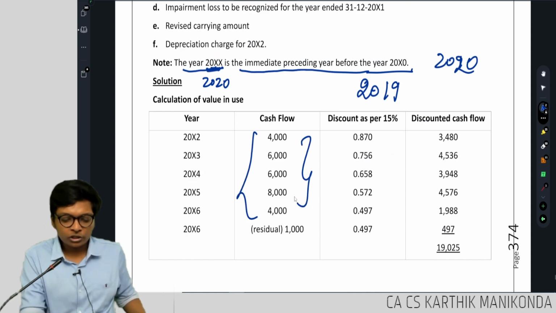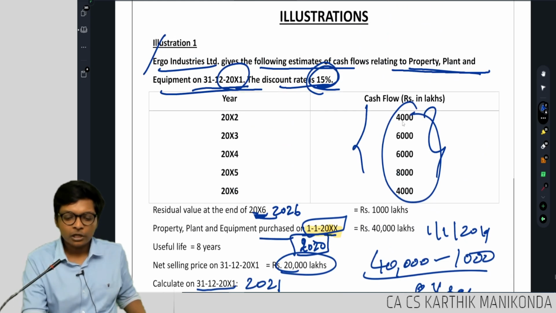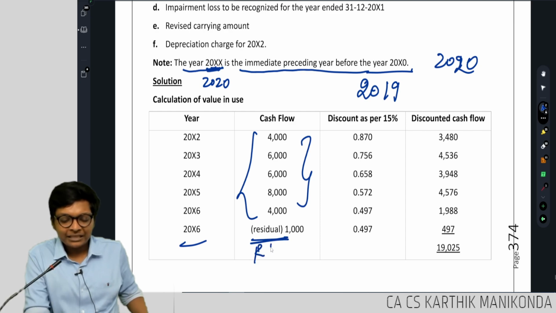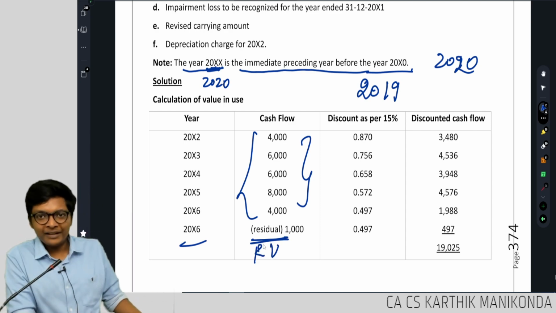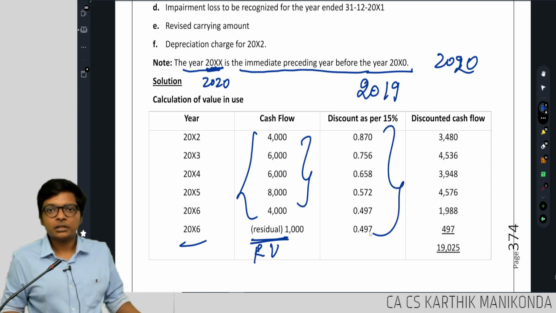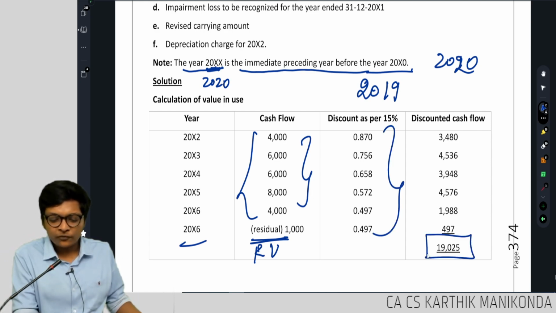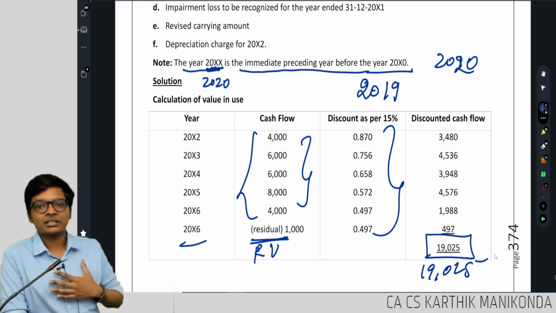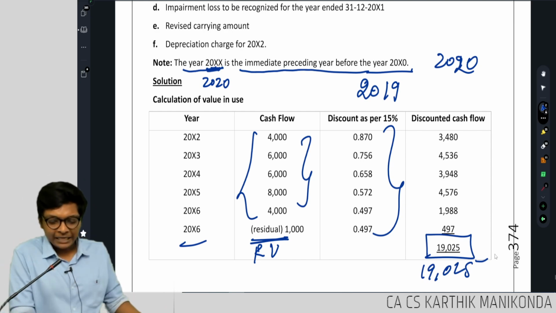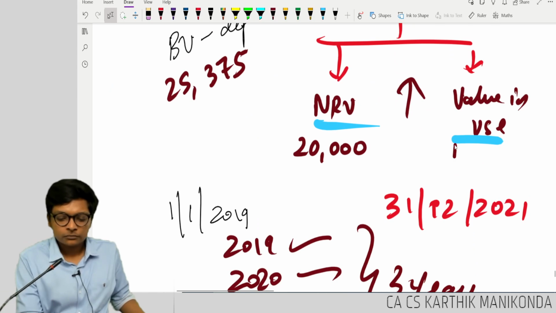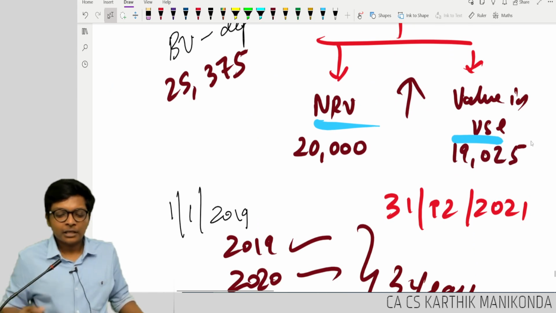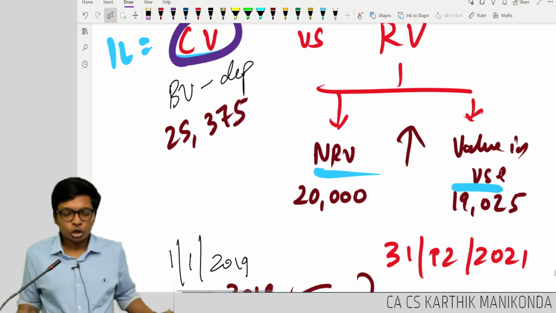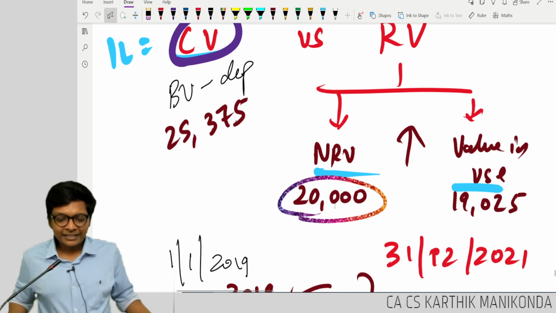Take all the cash flows of all the years, whatever is given in the question, 46,684. Plus I should also take what value, guys? Residual value I will take. I will apply the discounting and I found discounted cash flow of 19,025. This discounting everybody knows, correct? So now I will write here 19,025. Which is higher, guys? 20,000 is higher. So I will take here 20,000.